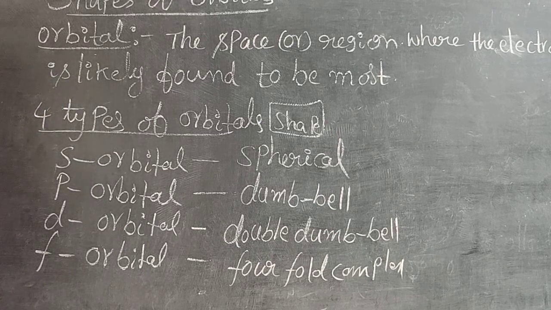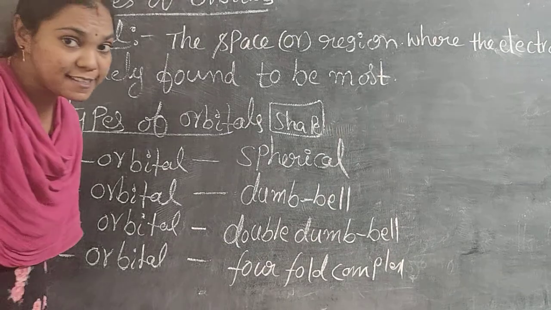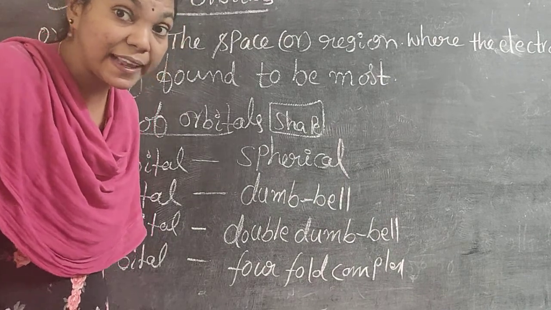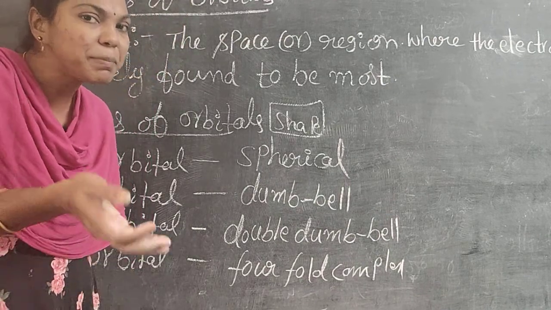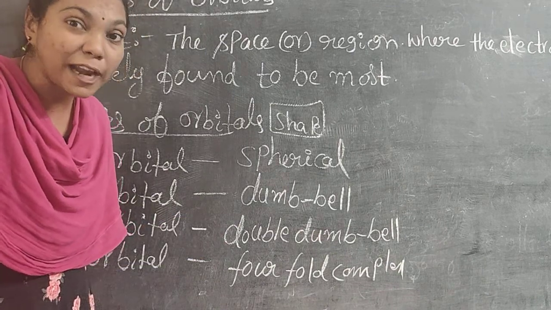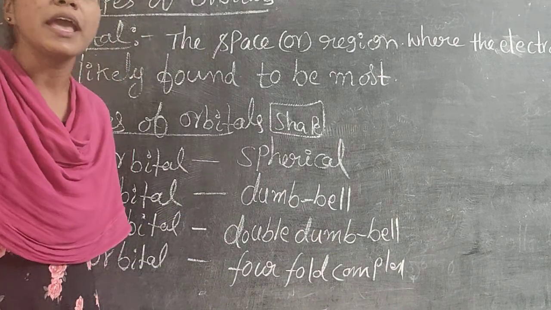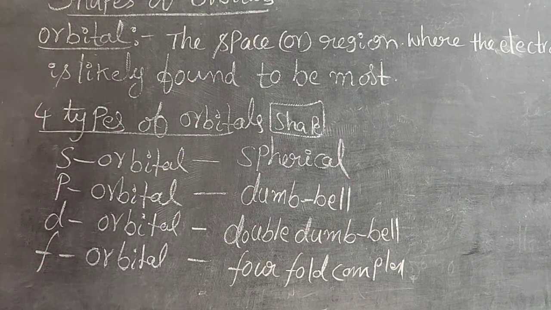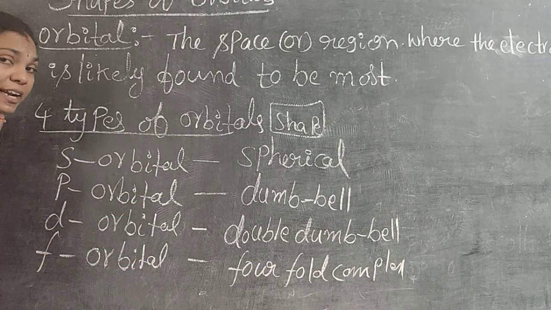Okay, what is meant by an orbital? The space or region where the probability of finding an electron is maximum. You simply remember: the space or region where the probability of finding an electron is maximum is known as an orbital. So we have mainly 4 types of orbitals: S, P, D, F.